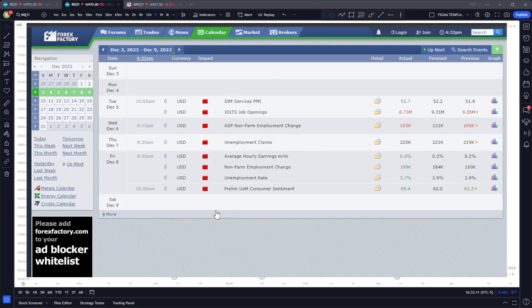On the other hand, if we take this economic calendar right here, we see that we only have tradable high impact news on Thursday because this is the first 8:30 a.m. news release. The rest of these are at 8:15 and 10 a.m., and Friday, as we have another 8:30 a.m.